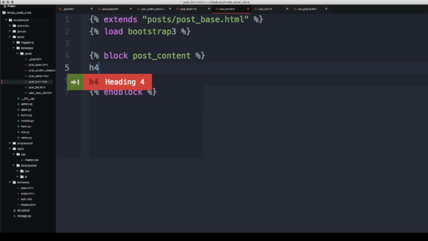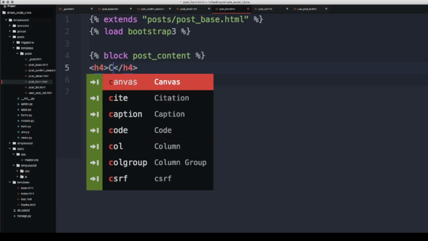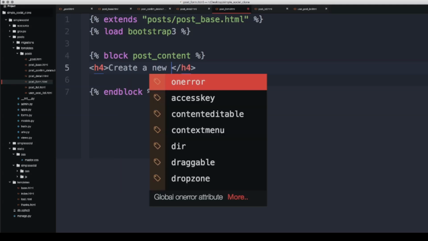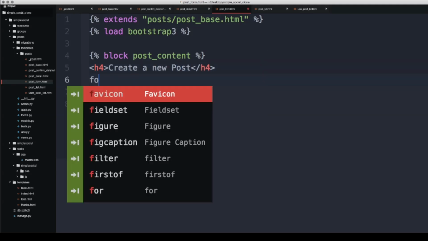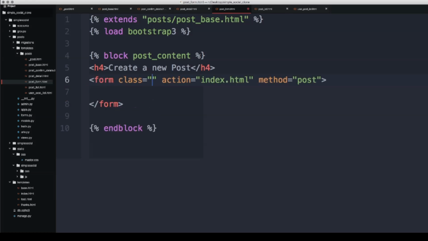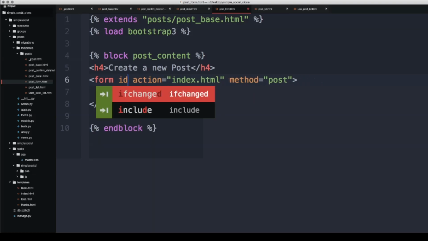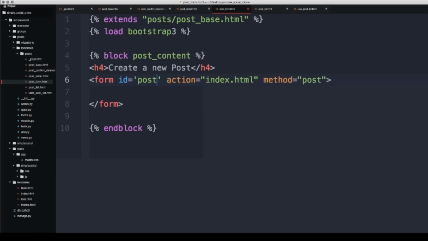Then we are going to say h4, and after h4 we can go for h3. So whenever you want to create a new post, we'll insert a form here. We will just give this an ID in case we ever want to mess around with it.